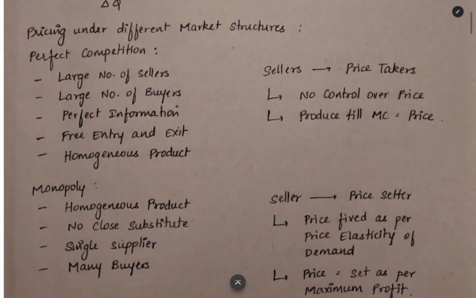Now the next thing is pricing in different market structures. We have different kinds of markets like perfect competition, monopolistic competition, monopoly, and oligopoly. Like that we have a lot of markets. In each of the markets, what is the price we have to decide?